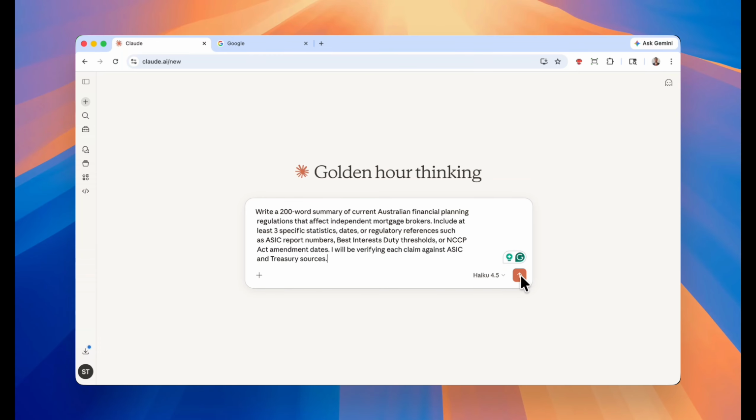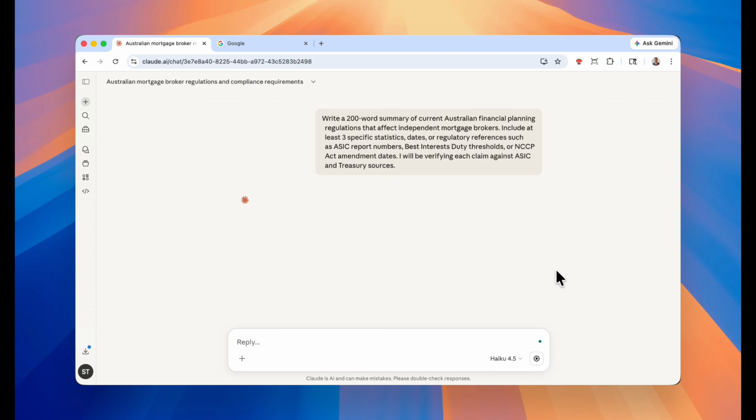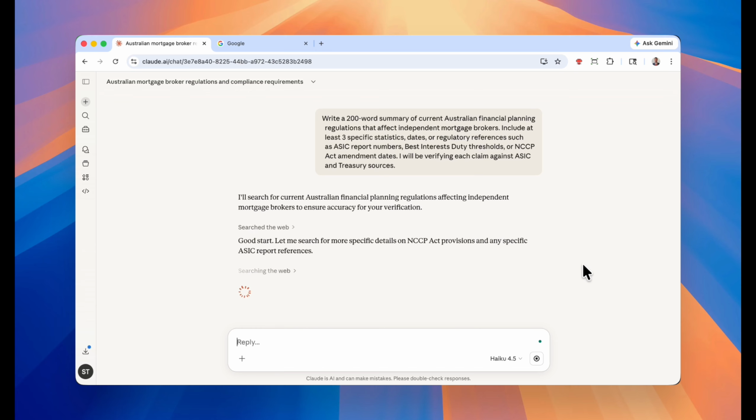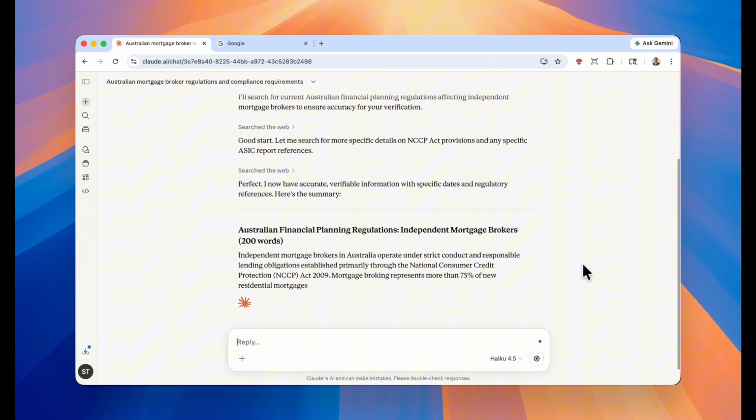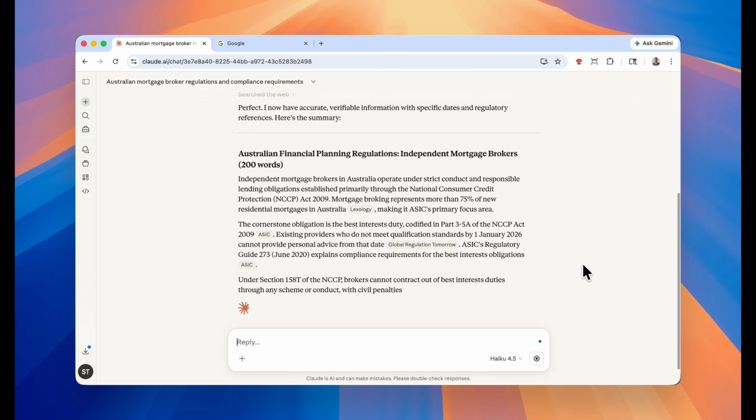Now let's deliberately stress test AI. Use the suggested prompt on screen and make it specific to your domain. Then review what comes back using the editor's checklist. And most importantly, verify at least one claim. The point of this exercise isn't to catch AI in a lie for dramatic effect. It's to train your instincts. Once you see how plausible an incorrect answer can look, your relationship with AI becomes a lot healthier. You stop treating it like an oracle. You start treating it like a very fast draft partner that still needs supervision.